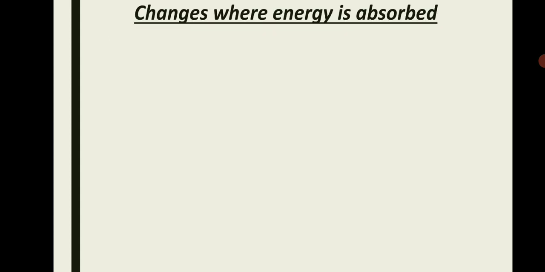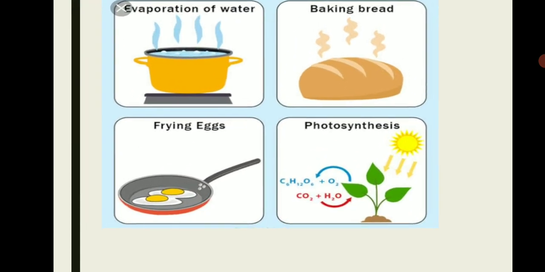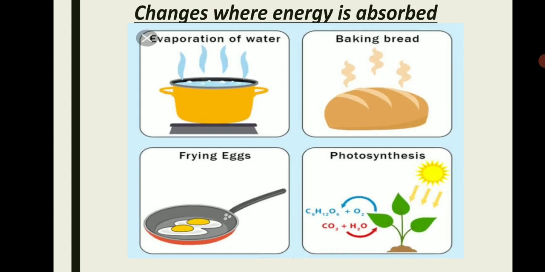Whereas changes where energy is absorbed are the evaporation of water, baking of bread, frying eggs, as well as the photosynthesis process. In all these activities we use energy, and the energy is absorbed by those components.